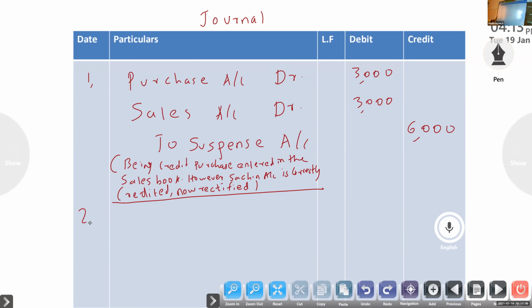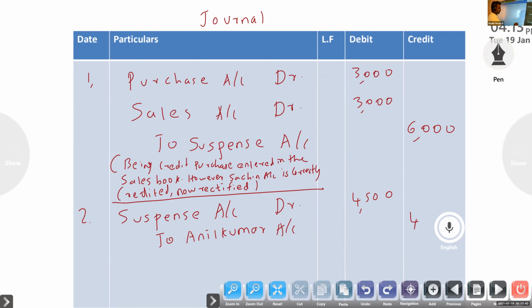Cash we recorded, but not posted to Anil Kumar. Yes. Suspense account to Anil Kumar.